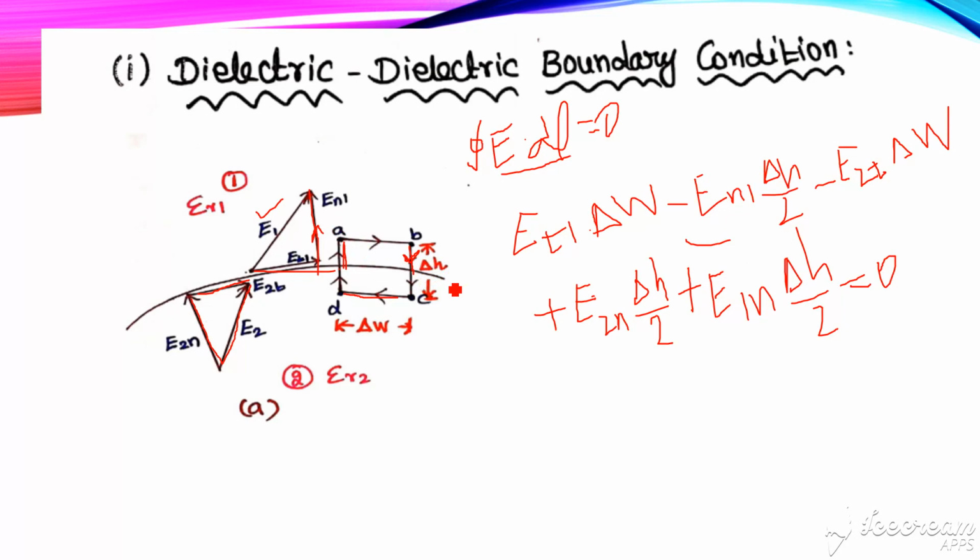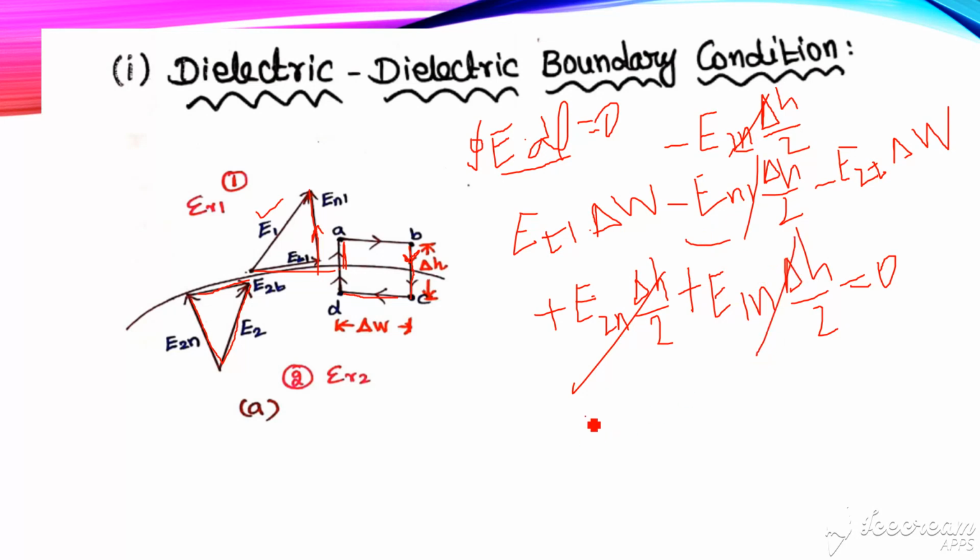We also need to write the boundary line to C. Corresponding to that we have the field in the downward direction, but here the normal is just opposite, so for that minus E2n into del h by 2. Now while solving this, E2n del h by 2 has a plus sign, and E1n del h by 2 has a minus sign.